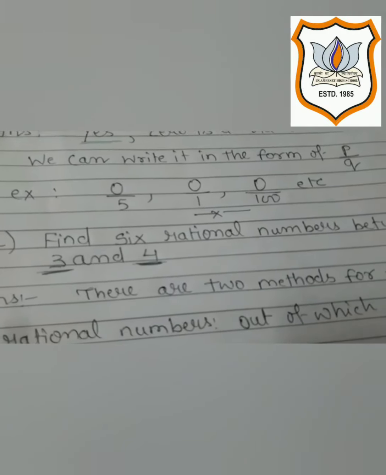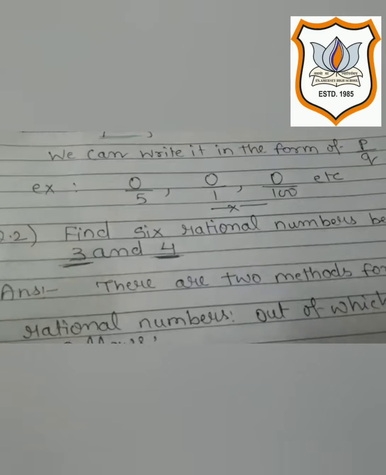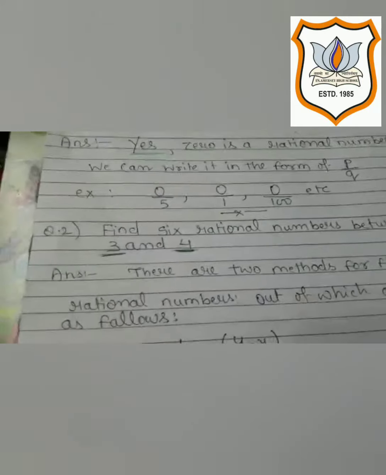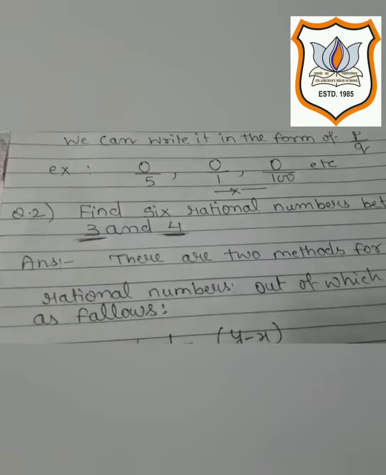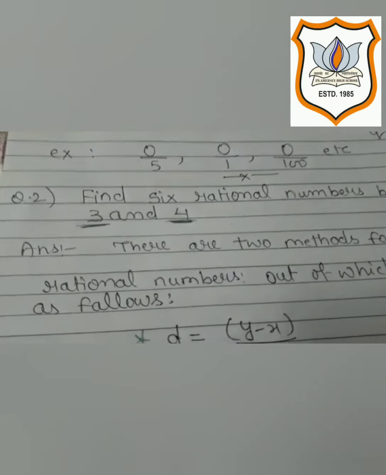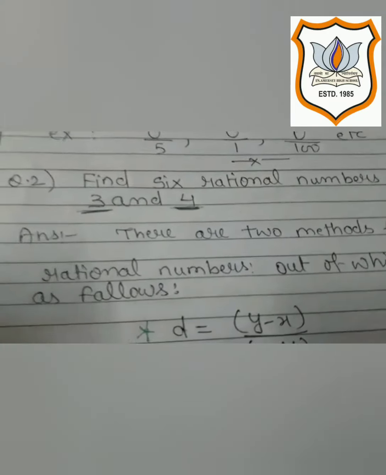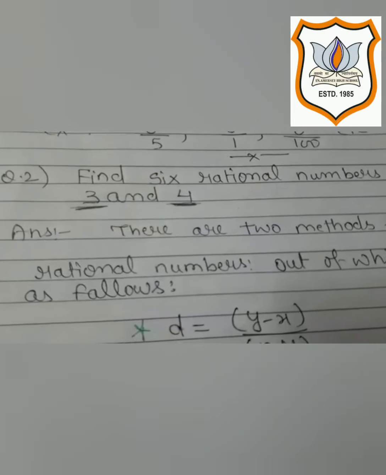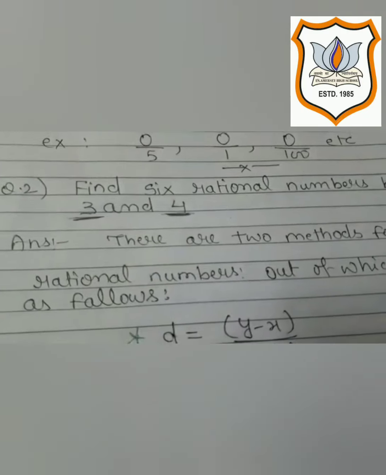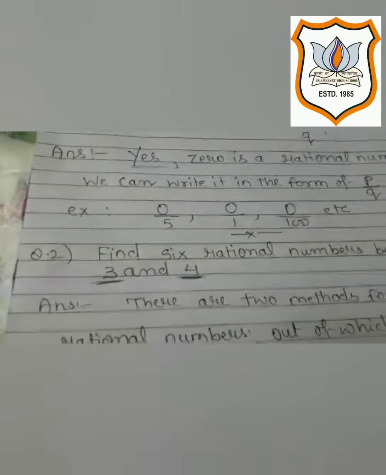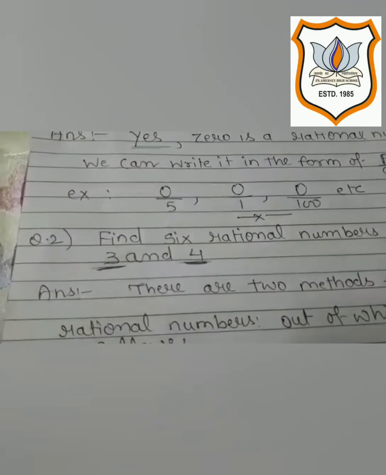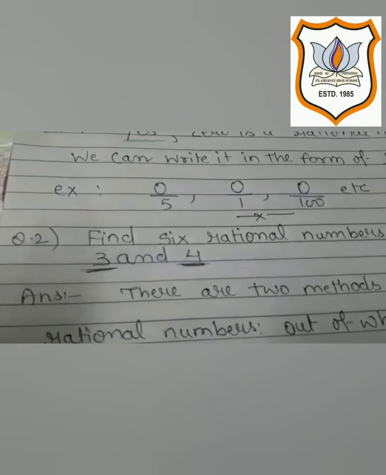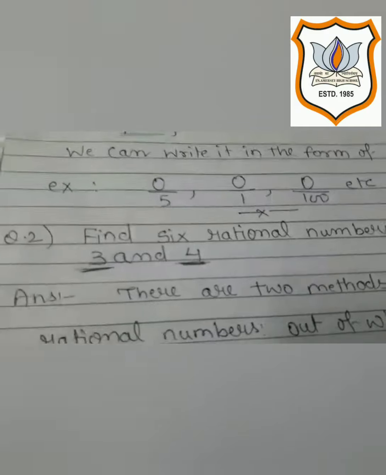Both the methods I will discuss here in exercise 1. One question I will do with either method and another question I will do with the next method. Both the methods are very easy, but the method discussed last year is quite easy to you all, and according to the number you can decide whether you want to go for the first method or second method. So in short, I can say between two rational numbers there are infinitely many rational numbers and you can calculate them.